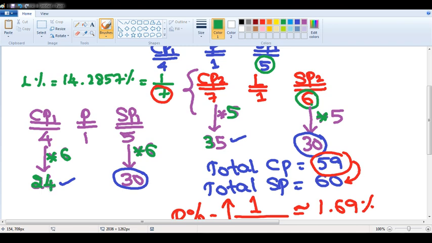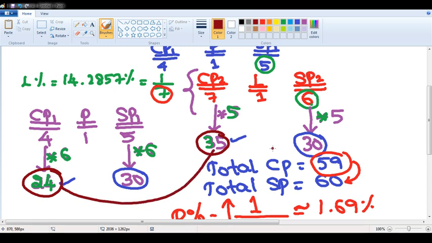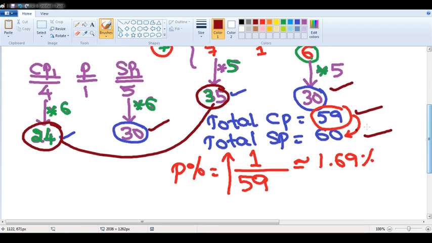Now if I observe, cost prices are 24 and 35. That means the total money which I spent in purchasing some products is 24 plus 35, which is 59. I sold the articles for 30 and 30, which is totally 60. That means I am having 1 rupee profit, right? I am having 1 rupee profit on how much cost price? 59 rupees. That means initially it is 59, put it in the denominator.